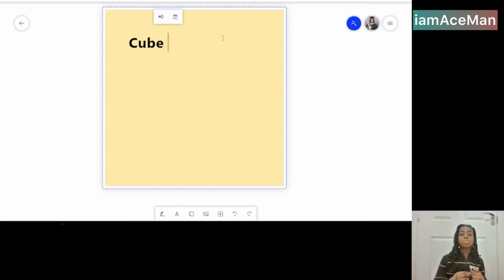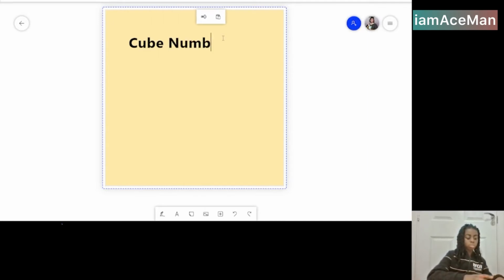Also, if you have a sequence in your test, you would like to recognize that it's going in the cube numbers. So let's get wrapping up.